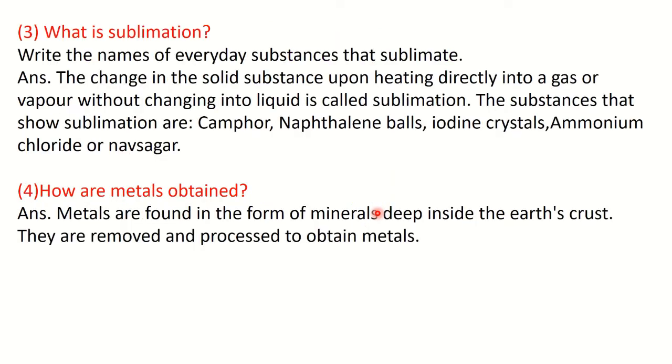Okay. Next, what is sublimation? All of you know the answer of sublimation and you have to write down the substances that sublimate. So you know that sublimation means what? A solid substance, when it is heated, it gets converted directly to gaseous form before converting to liquid. Okay, it does not get converted to liquid. Directly it gets converted to vapor form. This is called sublimation. And the substances are camphor, naphthalene balls, iodine crystals, ammonium chloride or Navsagar. All these substances, they show sublimation.